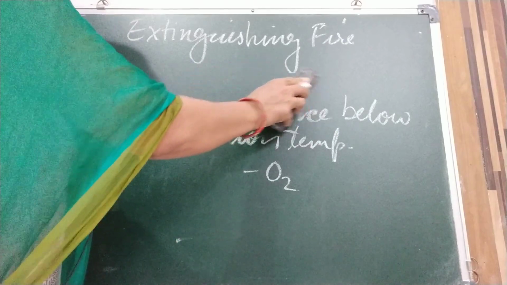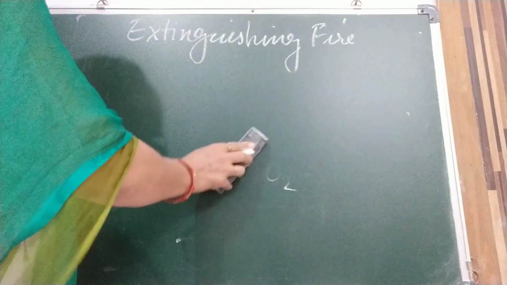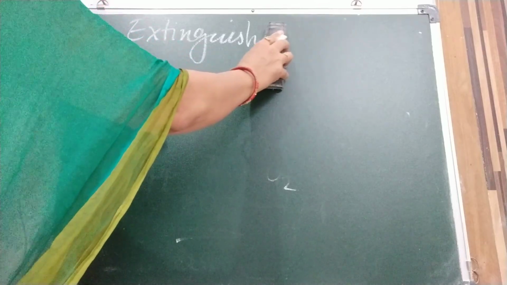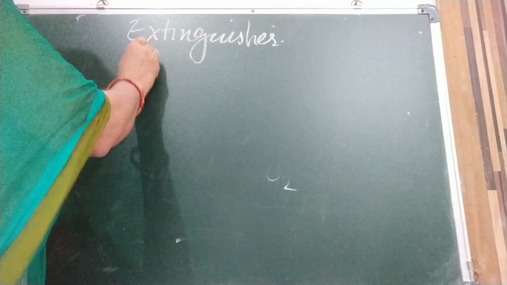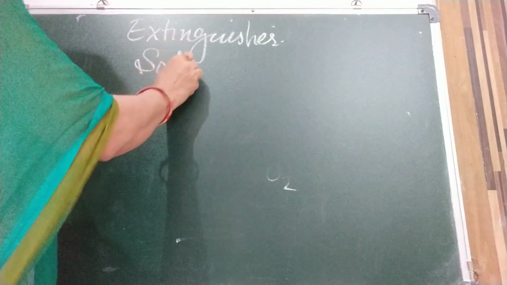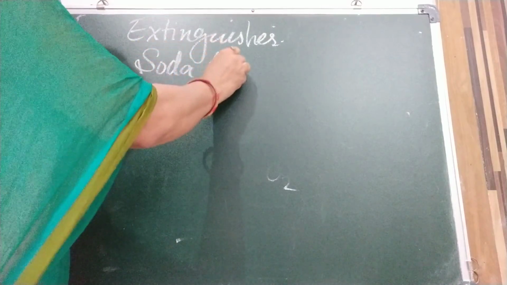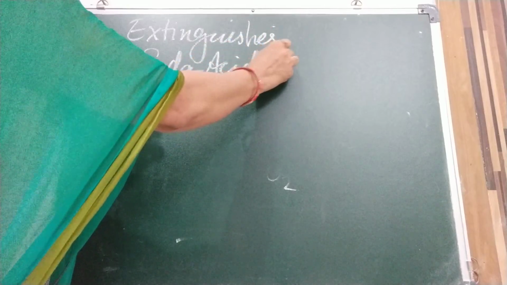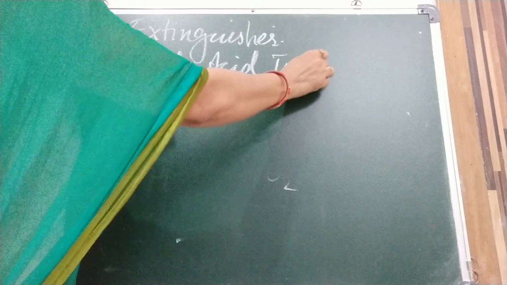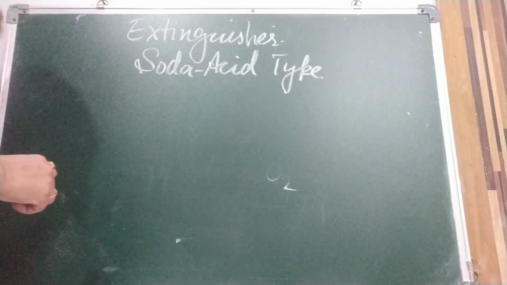First we are going to discuss the soda acid type fire extinguisher.